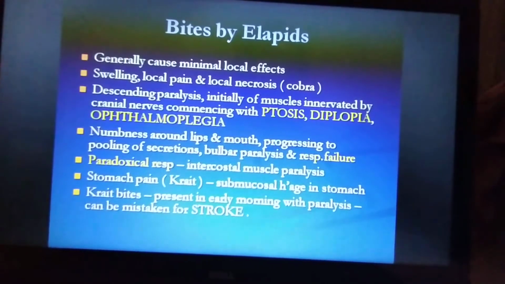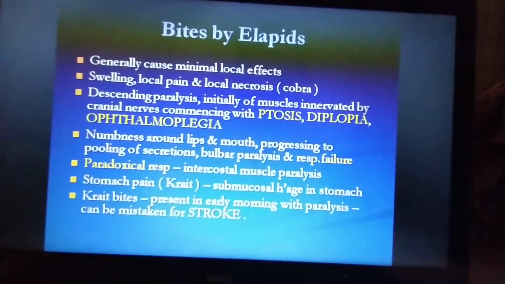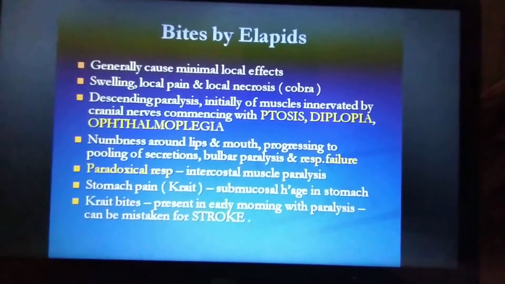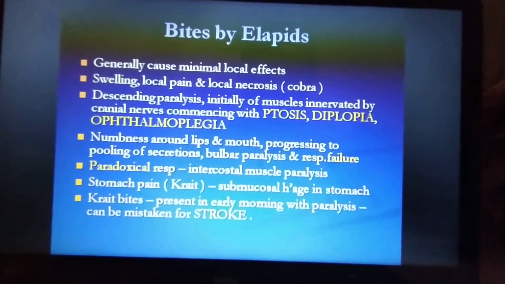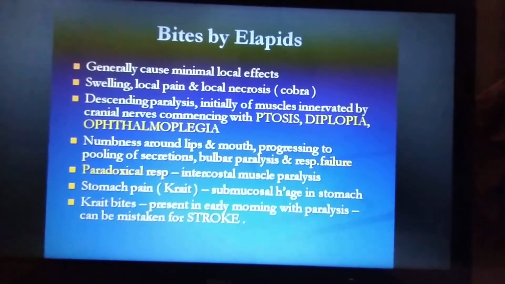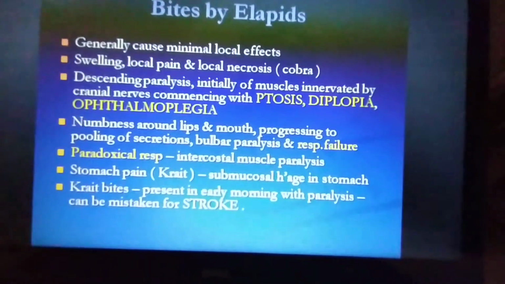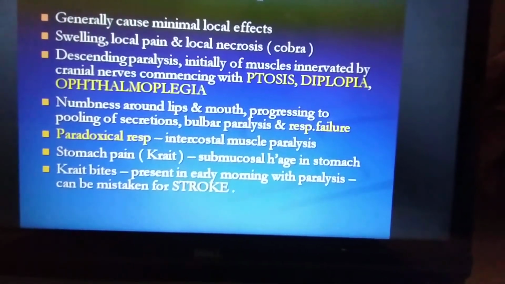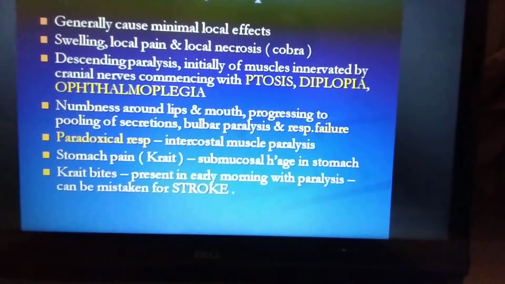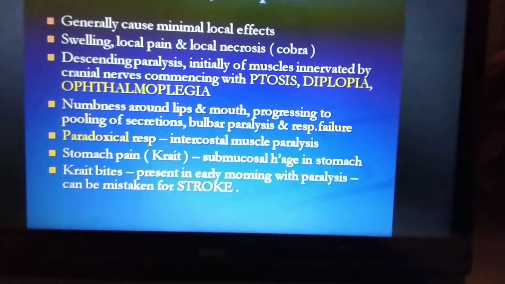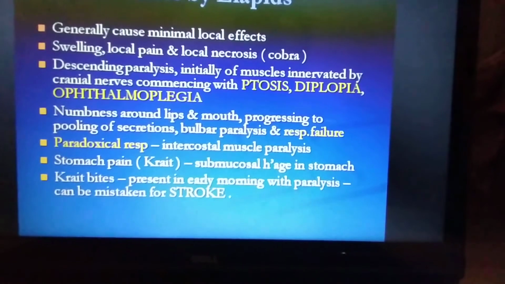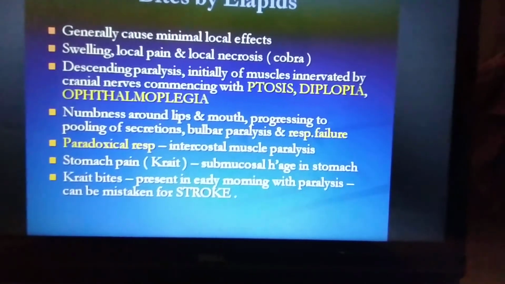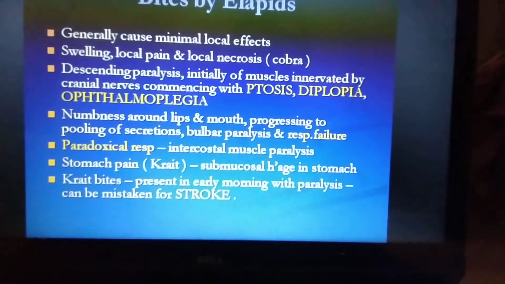Paradoxical respiration and intercostal muscle paralysis can happen. Your skeletal muscles get paralyzed because less neurotransmitter is released, so it can cause intercostal muscle paralysis. Especially with a krait bite, you may get stomach pain because of submucosal hemorrhage in the stomach. And most commonly, if a krait bite happens during the night, paralysis may be present in the early morning.